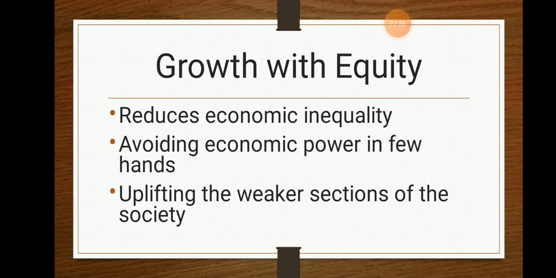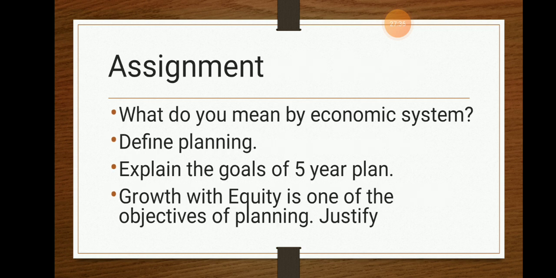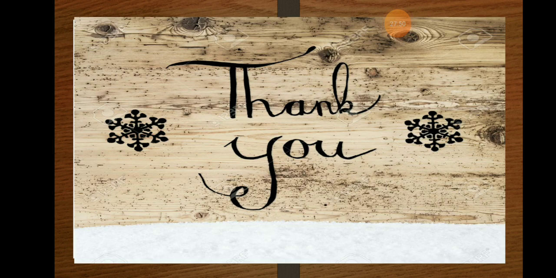So this is about the goals of the 5-year plan, which are the 4 goals: growth, equity, self-reliance and modernization. So the assignment part, students: what do you mean by economic system? Define planning, explain the goals of the 5-year plan, and lastly, growth with equity is one of the objectives of planning. Justify. Thank you, students.